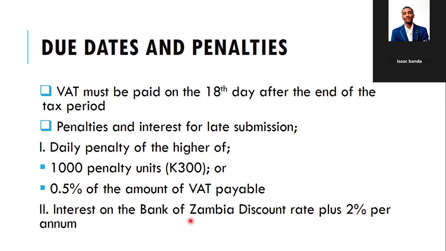So you get the Bank of Zambia interest rate plus 2% per annum, and then you multiply it by the amount of VAT which is overdue. This is also important because sometimes you can be asked to calculate the penalties which are going to result from late payment of this tax, which is VAT.